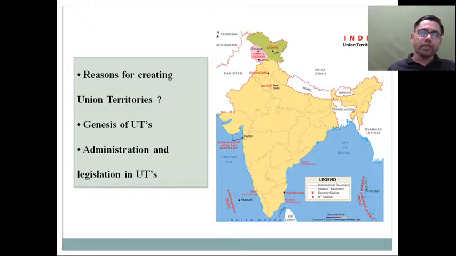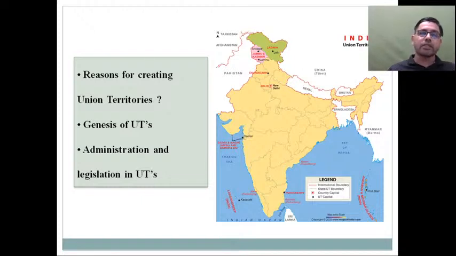All these things we have already discussed, and friends, repeatedly I have been discussing with you people that along with federal characteristics, some unitary features were also present in Indian constitution. So the presence of these union territories is one such unitary feature present in the Indian federal constitution that you have to keep in your mind.